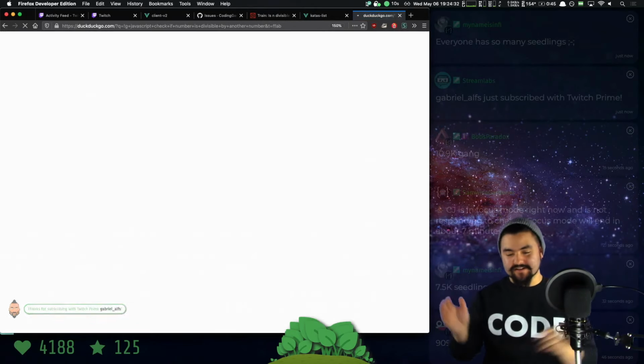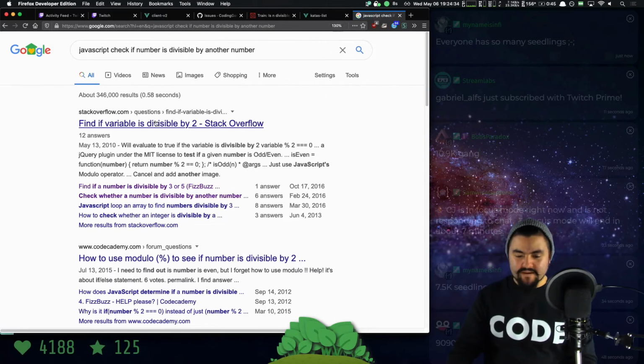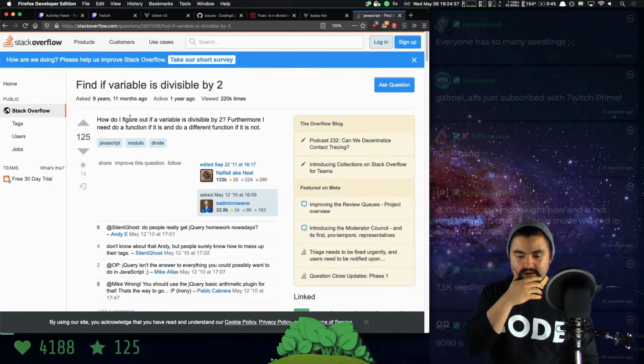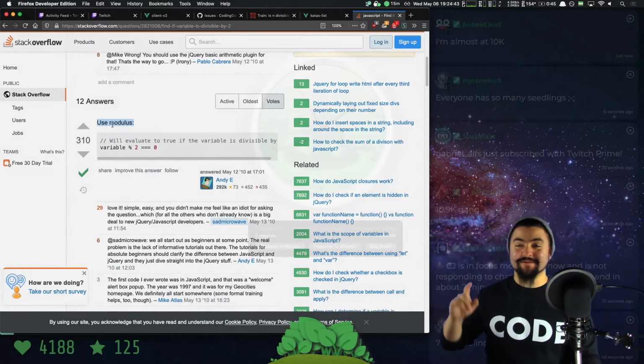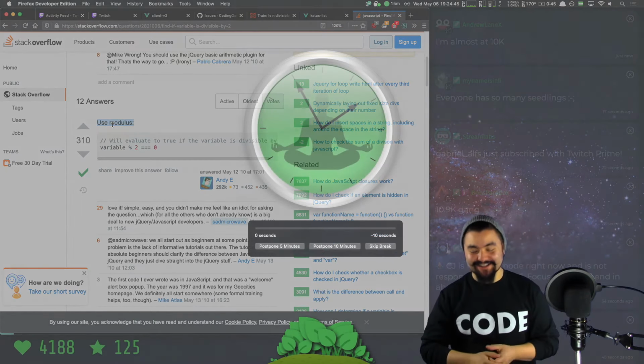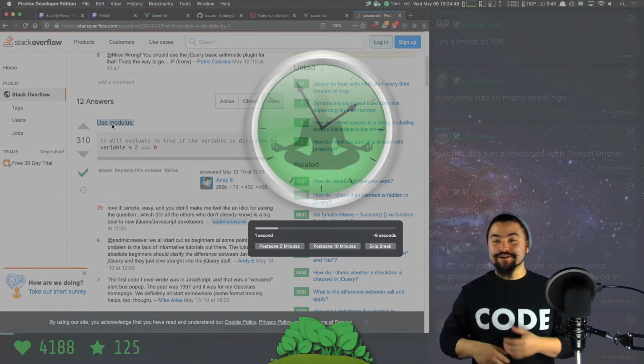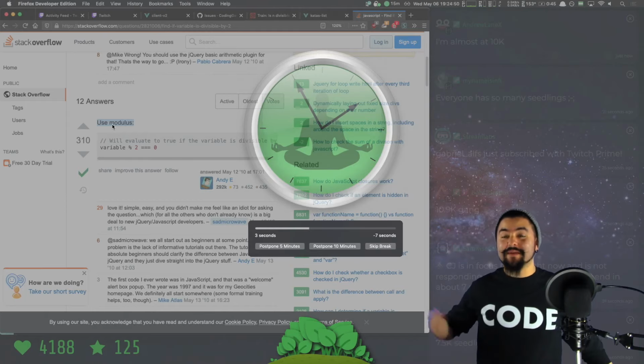Okay, we're going to search Google because DuckDuckGo was not that helpful. So let's try this first result from Google. How do I find if a variable is divisible by 2? Furthermore, I need to do a function. Okay. Here we go. This is the answer that I was looking for. Use modulus. So modulus is a thing in mathematics that will return the remainder of the division.